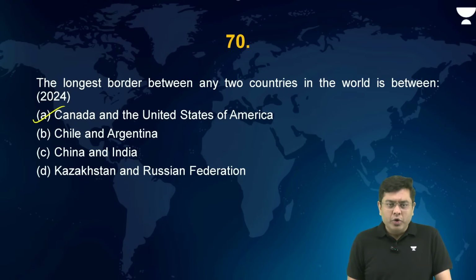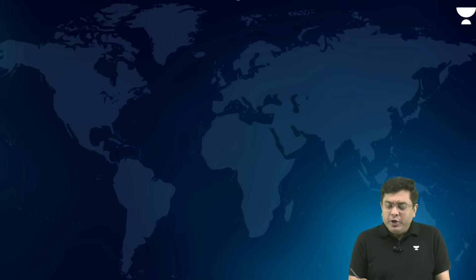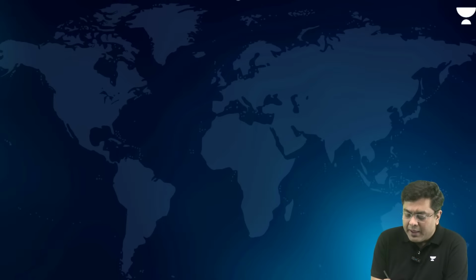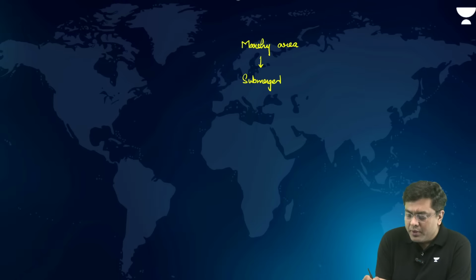Peatland. Okay. So when we talk about peatland, a peatland is a marshy area with submerged, dead and existing vegetation.